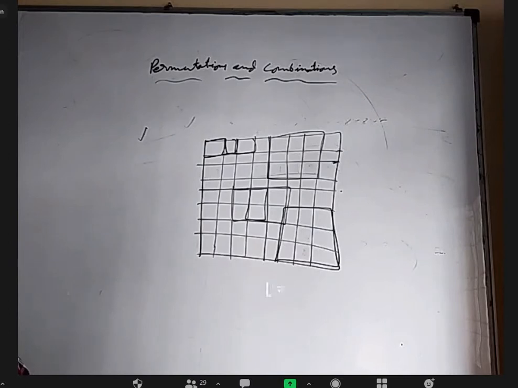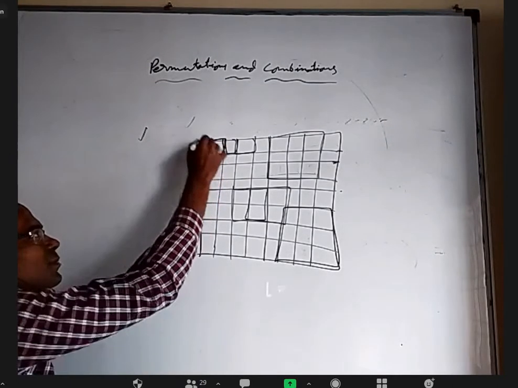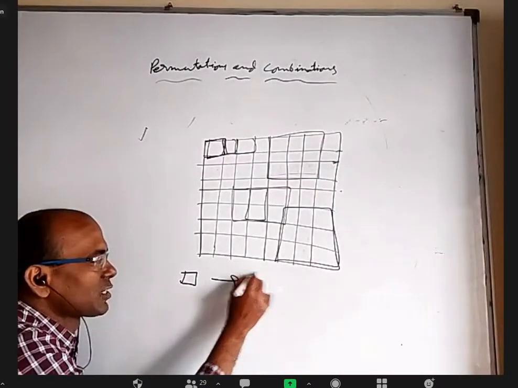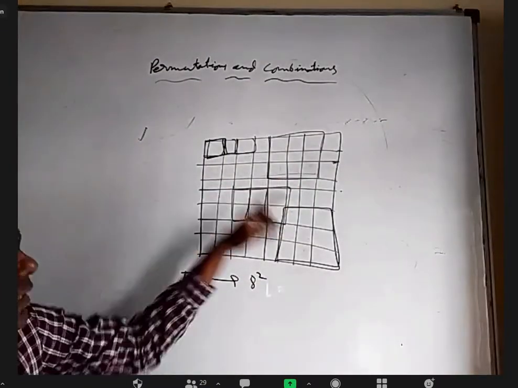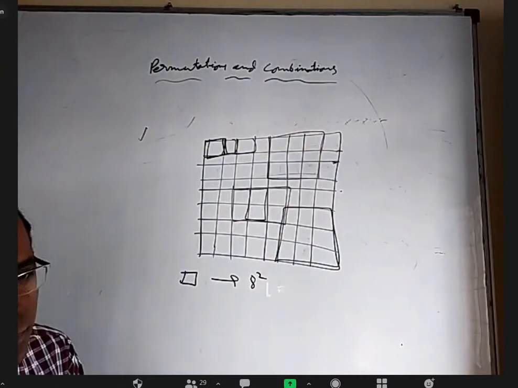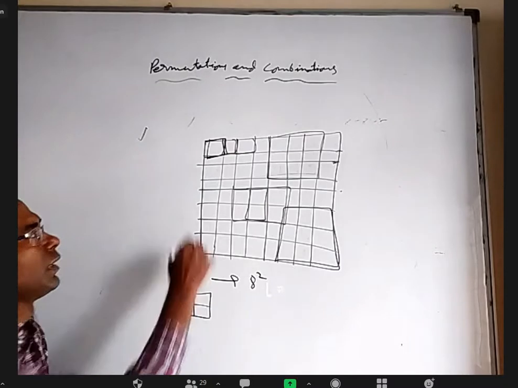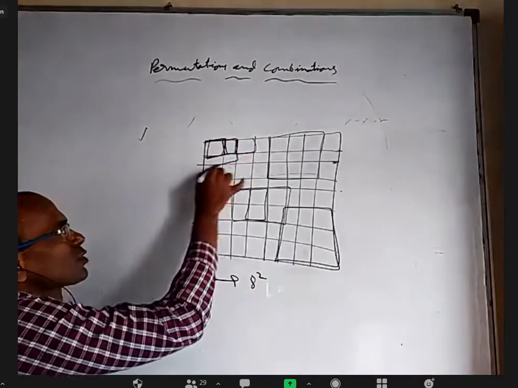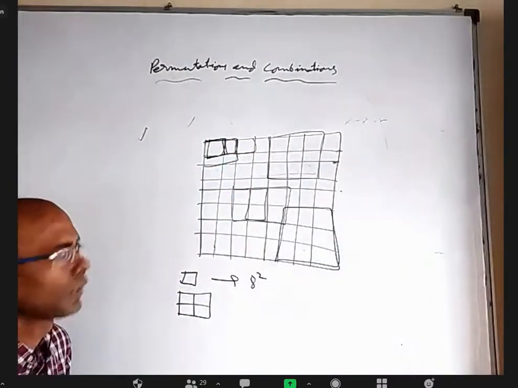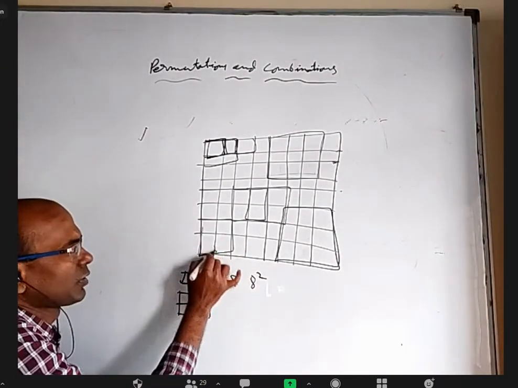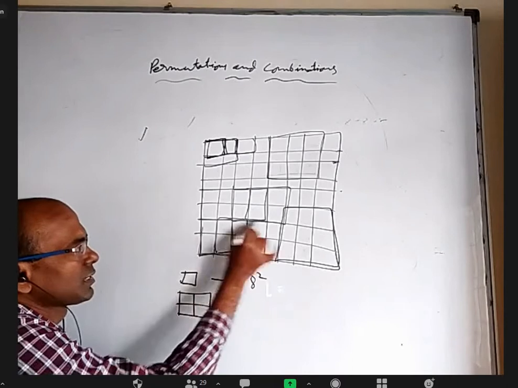Sir, 8 square plus 7 square plus 6 square and so on up to 1 square. Yes, correct. If I take this size, you have 8 square, because you have 8 here, 8 here, 8 here, 8 here, like that, 8 times. But if I take this size, this is 1 square. Let me start here. This is 1. Shift by 1 unit, this is another 1.